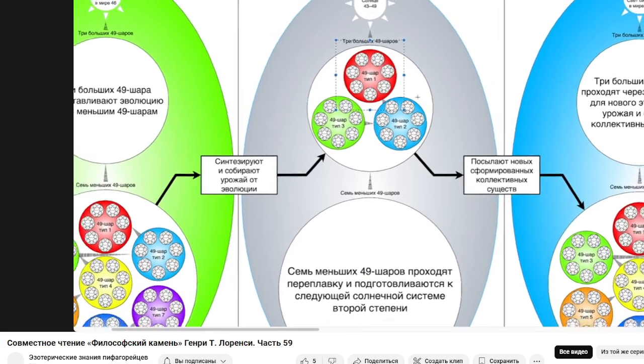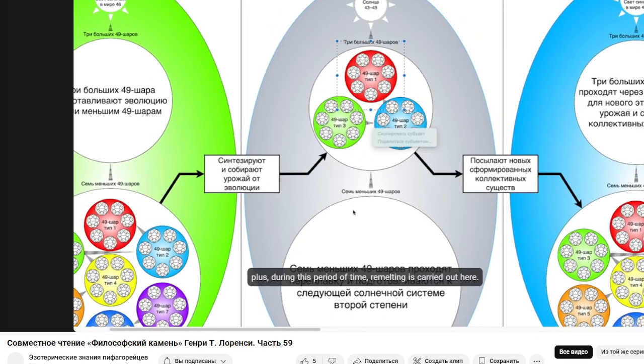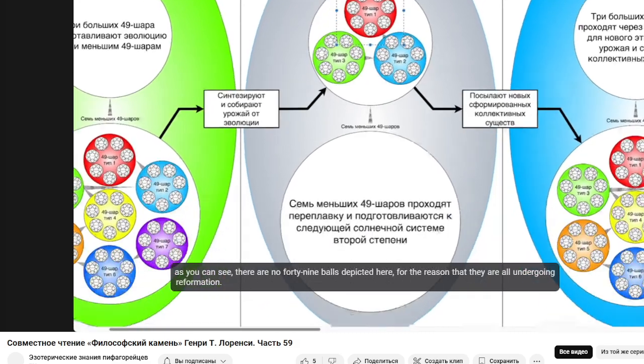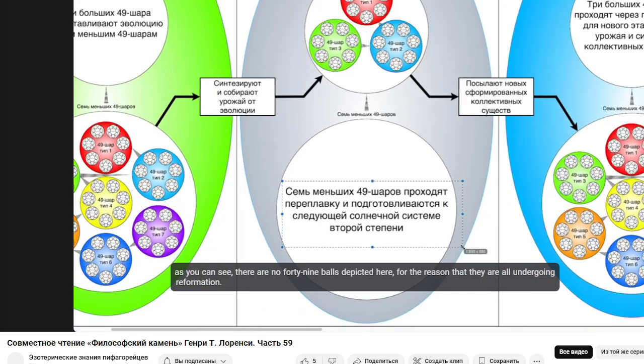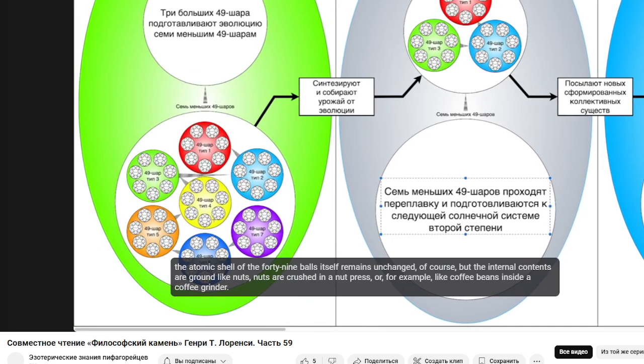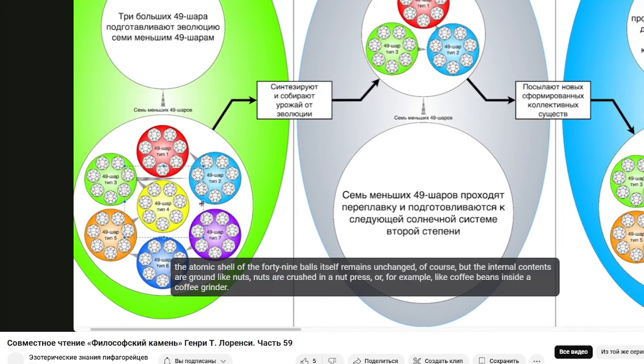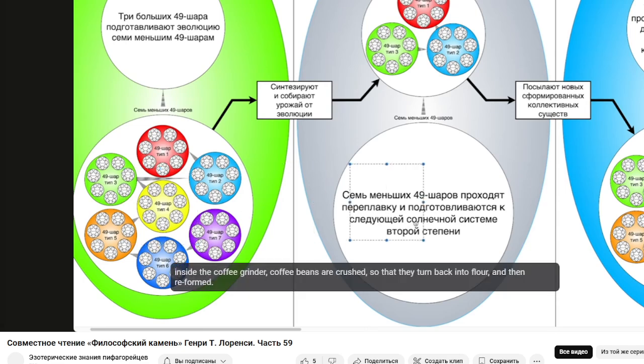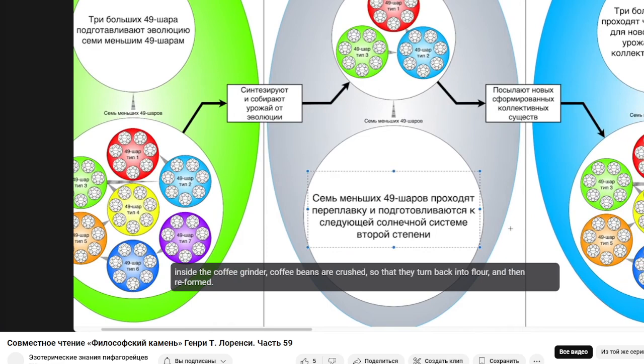Plus, during this period of time, remelting is carried out here. As you can see, there are no 49 balls depicted here, for the reason that they are all undergoing reformation. They're just retraining. The atomic shell of the 49 balls itself remains unchanged, of course, but the internal contents are ground like nuts. Nuts are crushed in a nut press, or, for example, like coffee beans inside a coffee grinder. Inside the coffee grinder, coffee beans are crushed so that they turn back into flour, and then reformed.